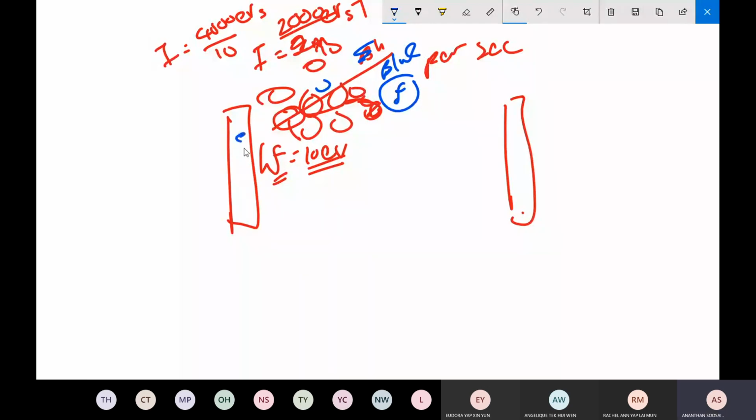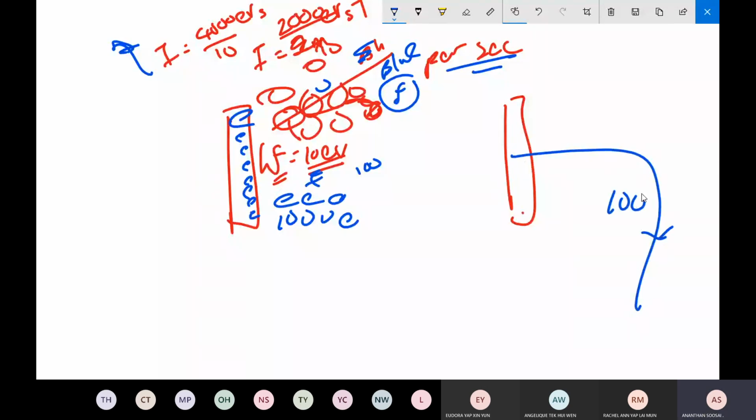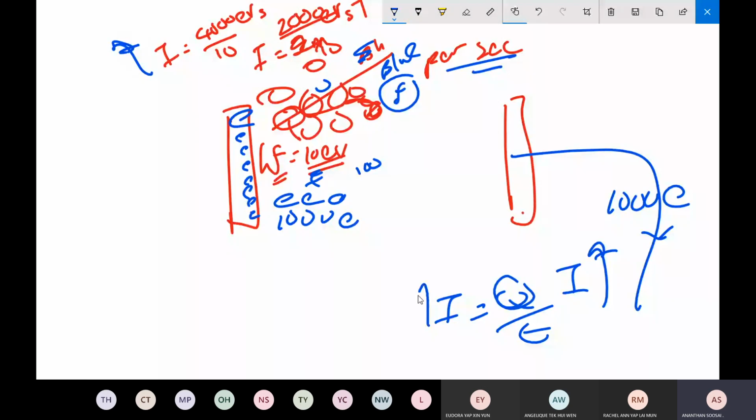So for the number of electrons here, maybe last time 100 photons reached the plate in a second. If you raise the intensity, now maybe 1,000 photons reach the plate per second. So what happened? 1,000 electrons will be released at the same time. The 1,000 electrons will flow here, so the current will rise, because current is the rate of flow of charge. More electrons released, more charge flows in the wire, the photo current will rise.